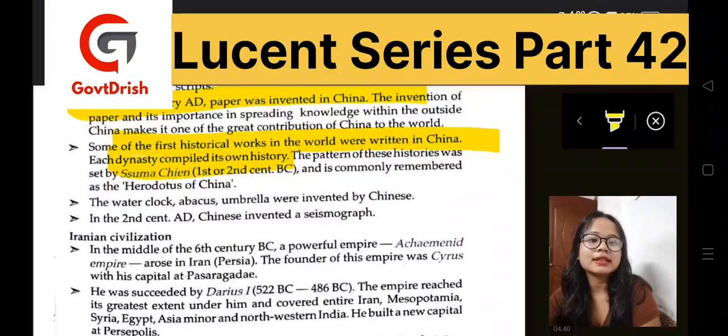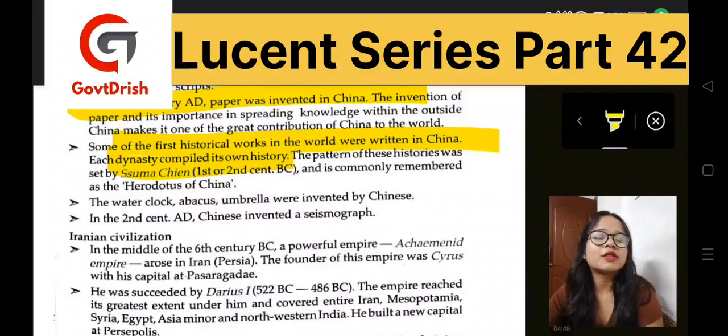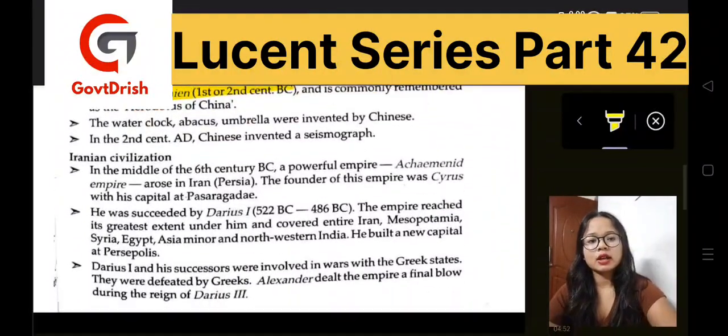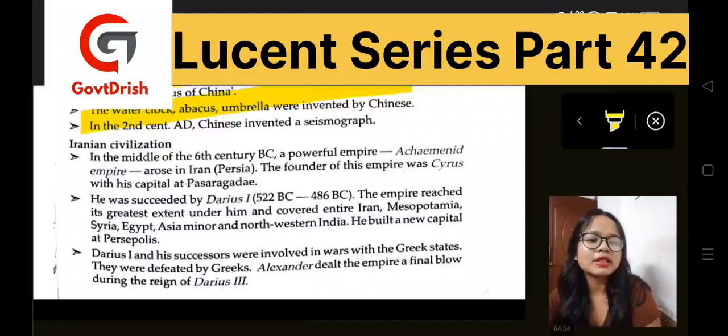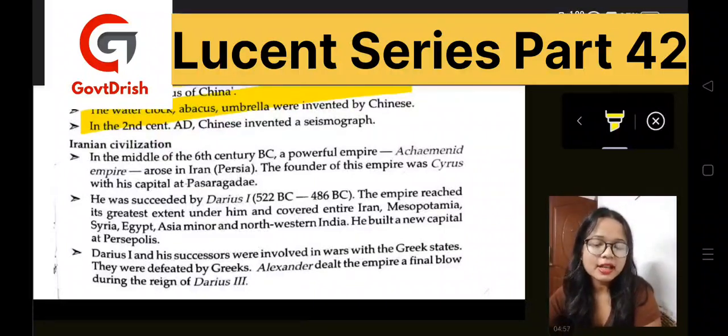They had their own history, and the pattern of this history was set by Suma Chen, who is commonly remembered as the Herodotus of China. The water clock, abacus, and umbrella were all invented by the Chinese. In the 2nd century, the Chinese invented a seismograph.